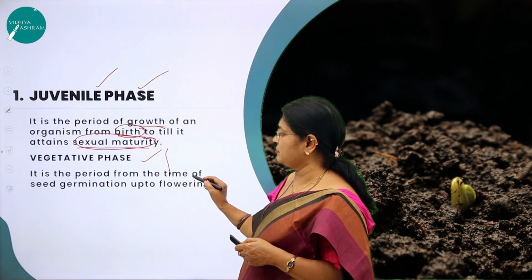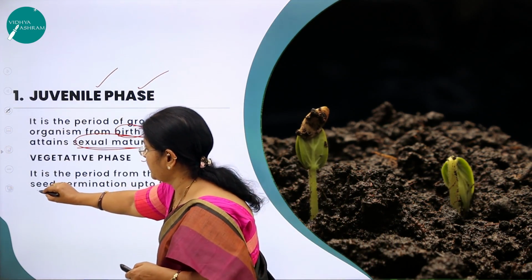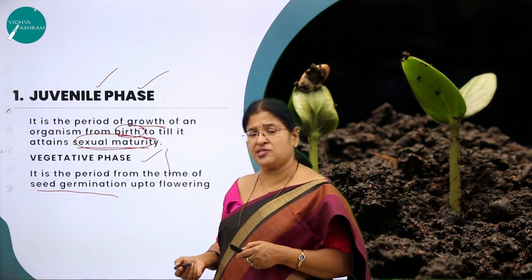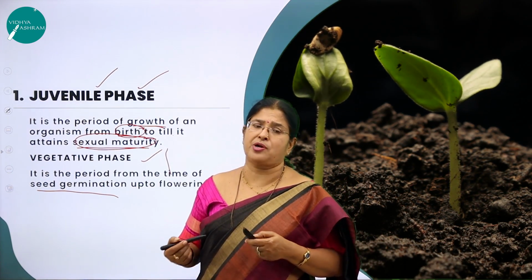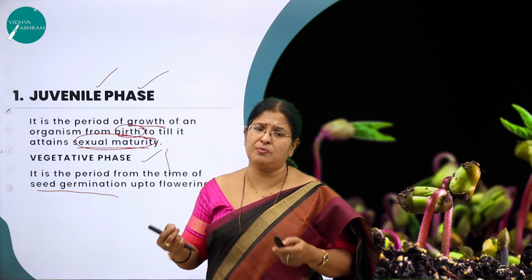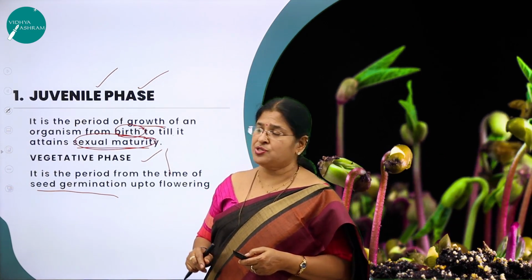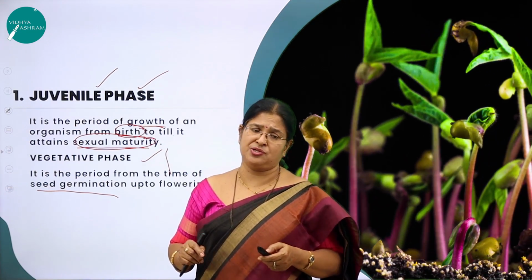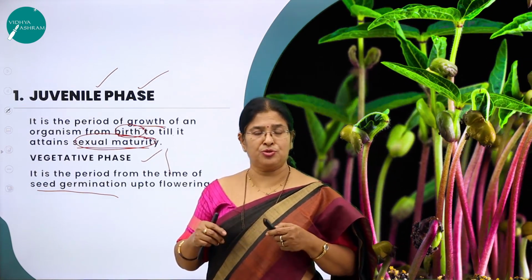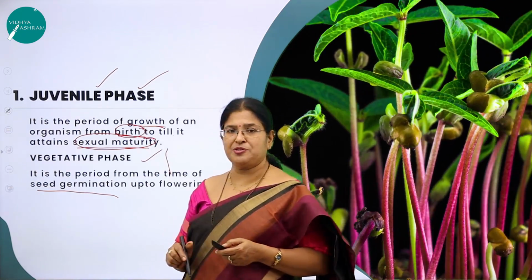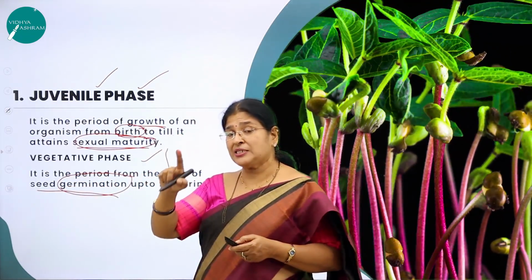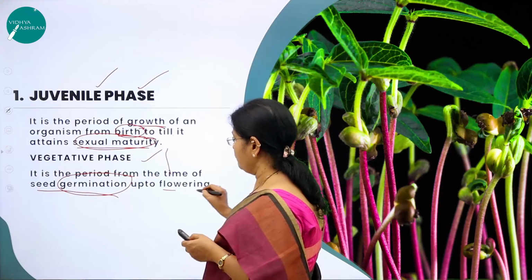It is the period from the time of seed germination. What do you mean by seed germination? As soon as we sow the seed, it germinates, it sprouts. What is sprouting? Sprouting is nothing but formation of a small plant called a sapling. So a seed has 2 very important parts, as you all know: the radicle and the plumule. The radicle develops into the root system and the plumule develops into the shoot system, and that is called germination. From the time of seed germination to flowering.